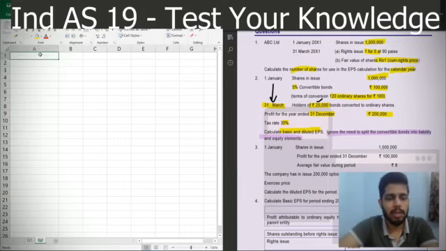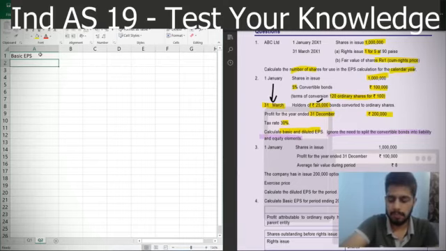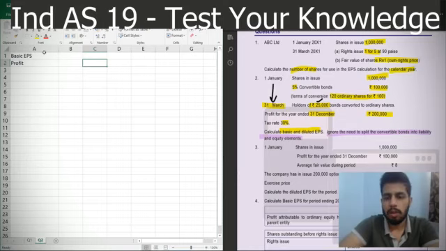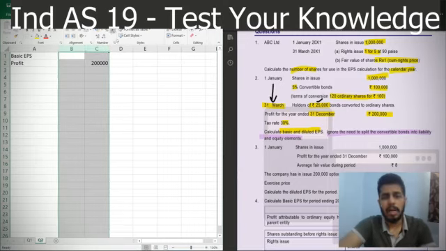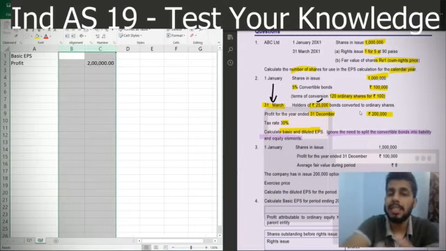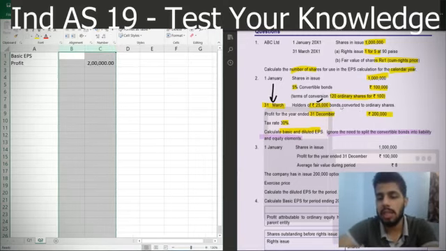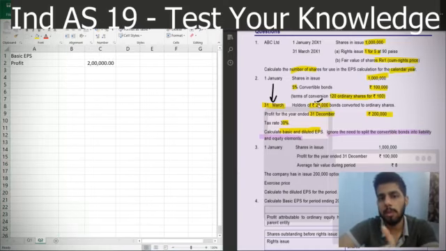So first I'll calculate the easy part, obviously basic EPS. So basic EPS says that you'll take the profit. Now the profit given is 2 lakh rupees. See, this 2 lakh rupees is actually adjusted for the interest savings which actually happened for the 25,000 rupees bonds for the 9 months. The reason is that the profit is given as on 31st December rather than 31st March or any other period.